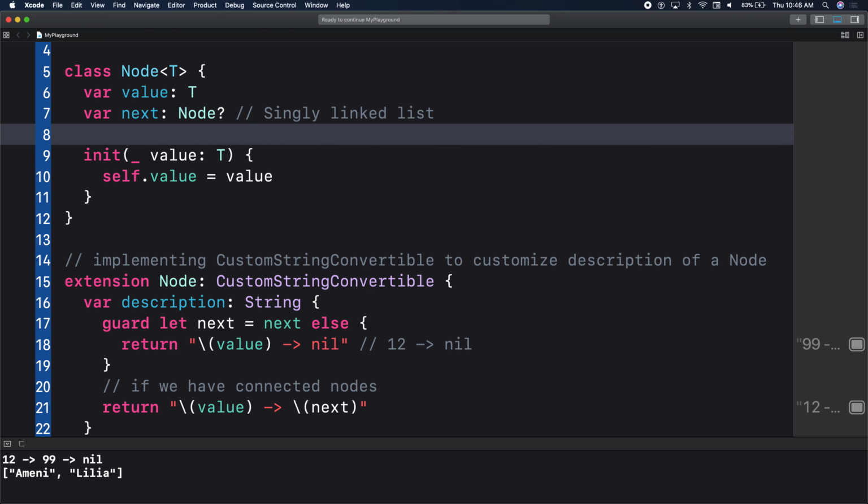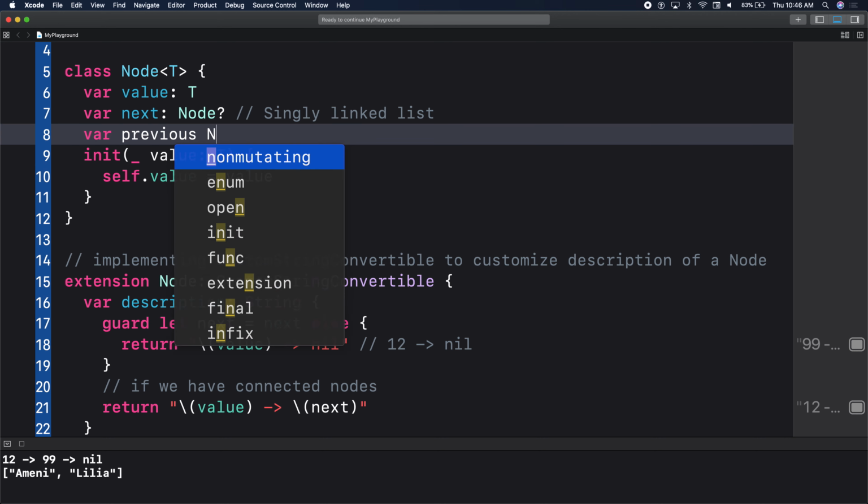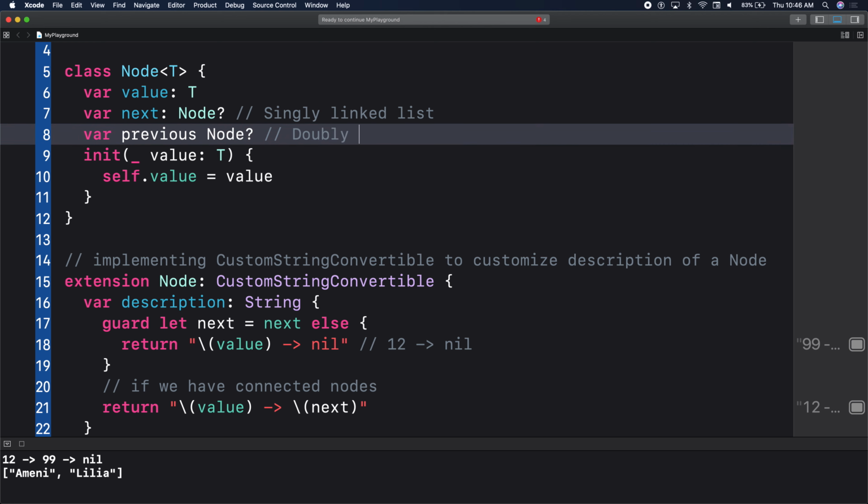In a doubly linked list, I'll put var previous here, of type node, and we need a colon here. So this would be a doubly linked list: I can see my next car, and I can also see the car before me, right? So with doubly, I can go both ways. In a singly linked list, I can only go forward.